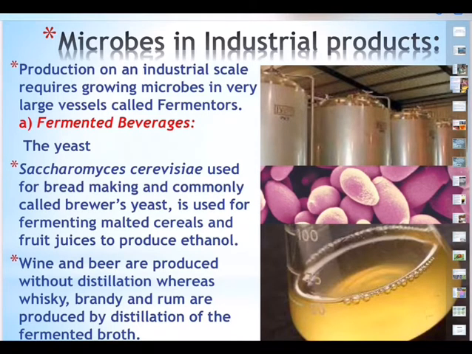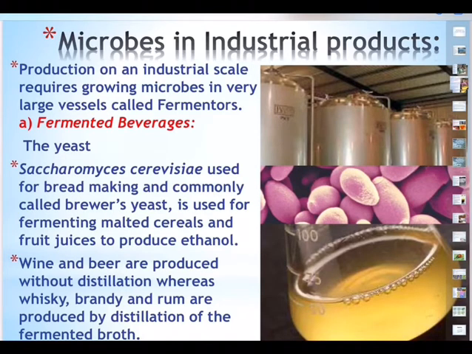Production on an industrial scale, large scale, requires growing microbes in very large vessels called fermenters. You can see those steel vessels, they are all fermenters. So in fermentation, what is used is a yeast called Saccharomyces cerevisiae. Look at the spelling. Write it once, practice. Saccharomyces cerevisiae. It is yeast, not bacterium.